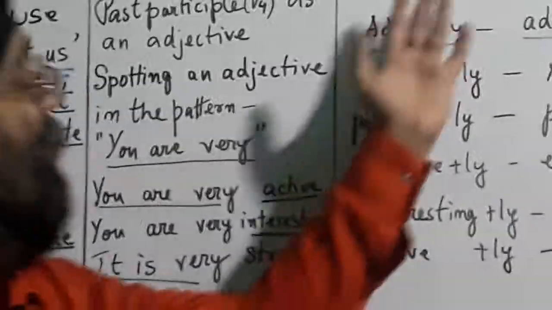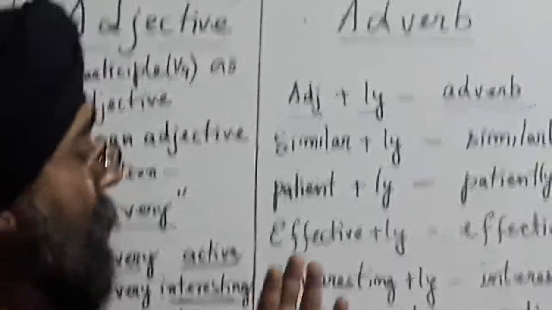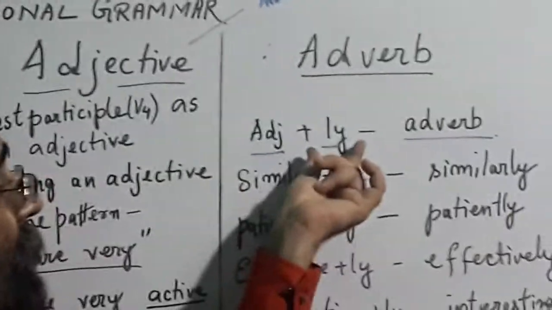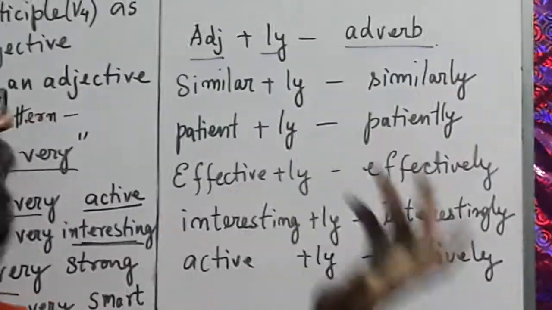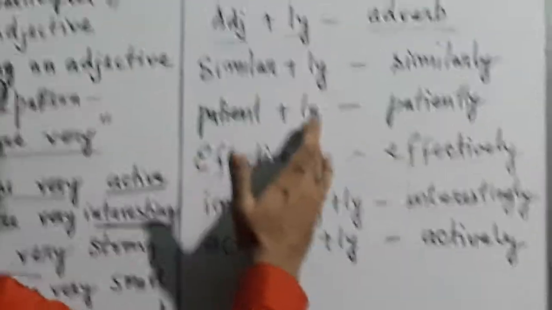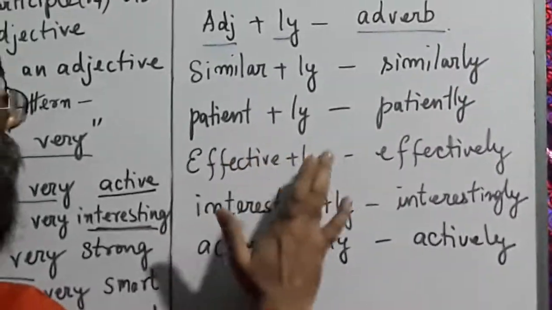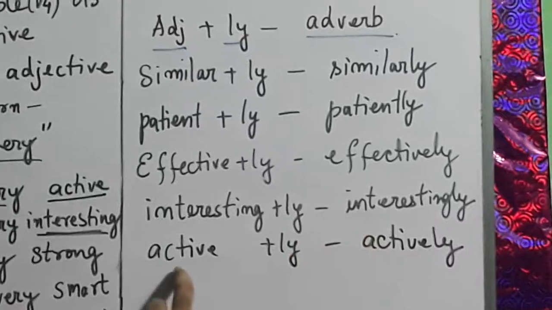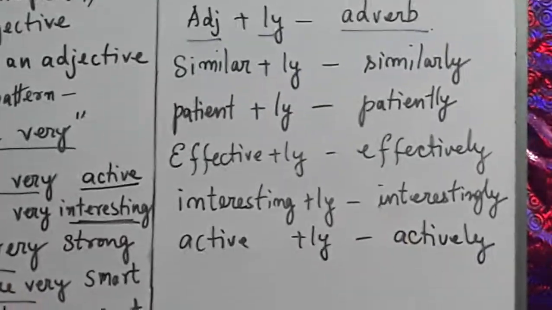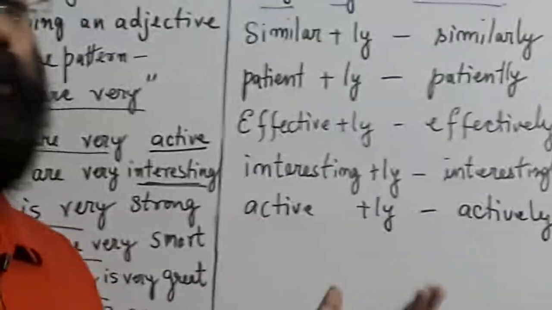Now we are coming to the adverb part. Adverbs are very easy. An adjective adding ly becomes an adverb. So similar comes with ly, then it becomes similarly. This is very common. Patient plus ly becomes patiently. Effective plus ly becomes effectively. Interesting plus ly becomes interestingly. And active plus ly becomes actively. So these are very common. You can easily do it.